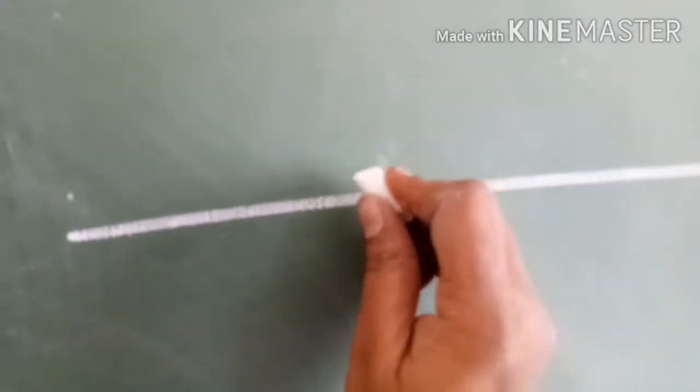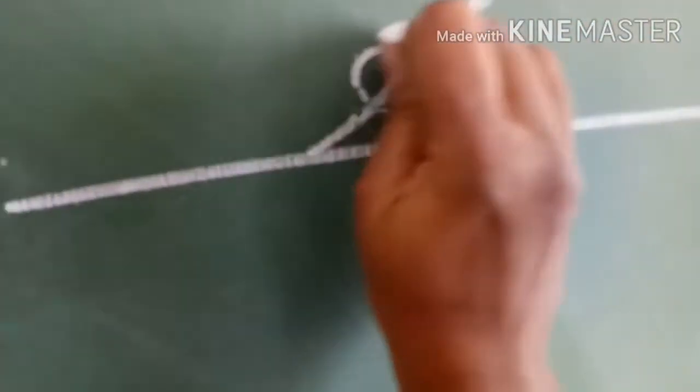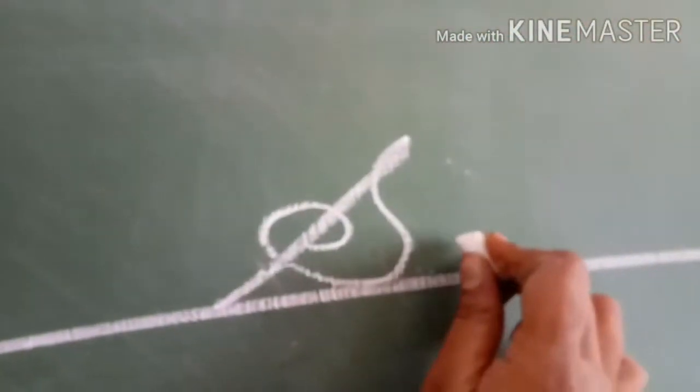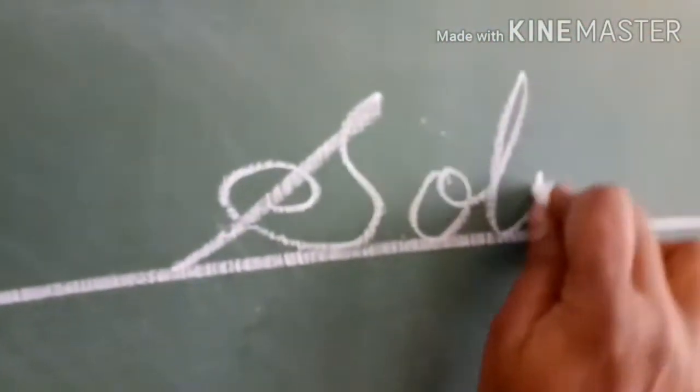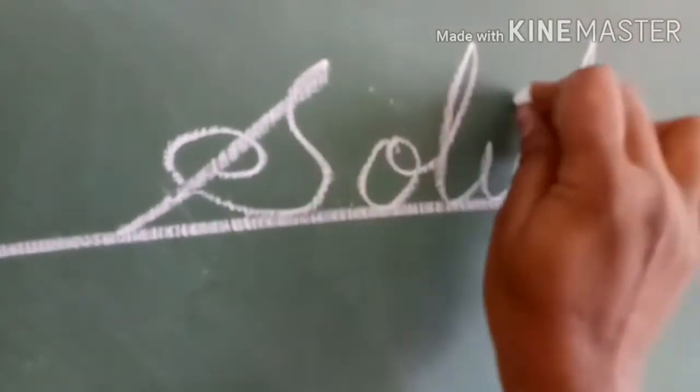So what is it? Solid. Yes. The answer is solid. S-O-L-I-D, solid. So pencil, fifth picture, pencil is an example of solid state.